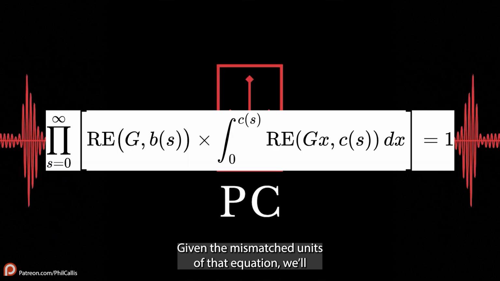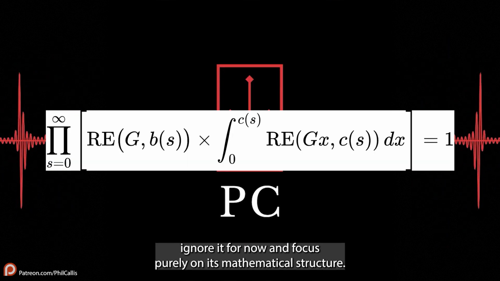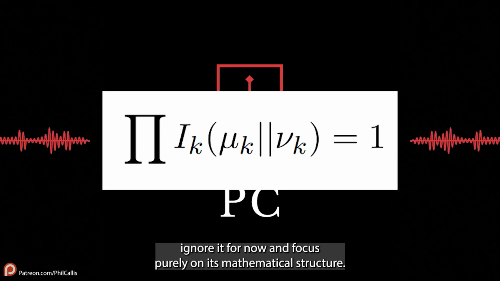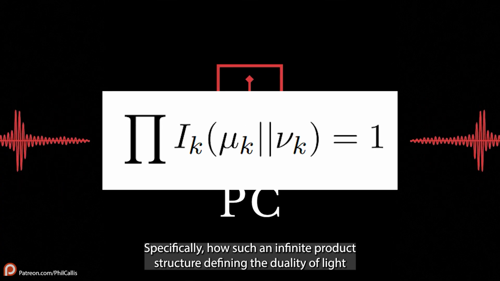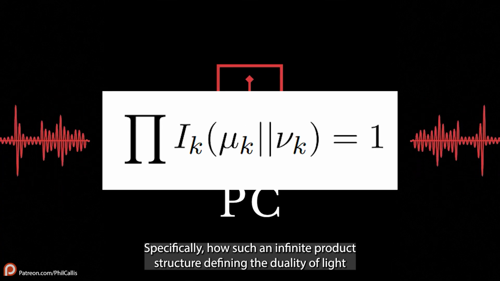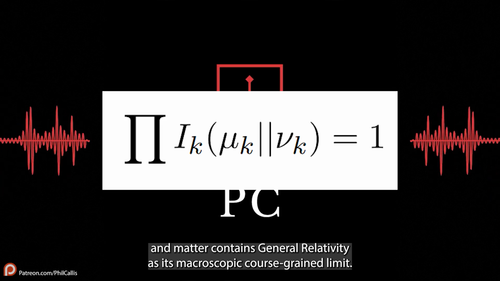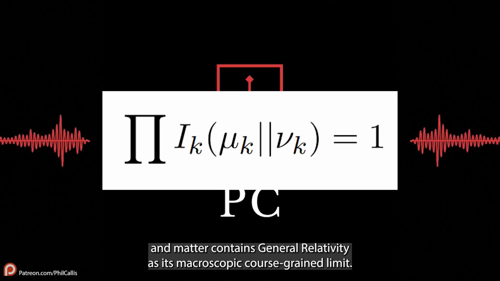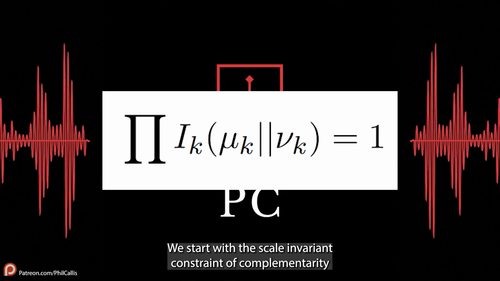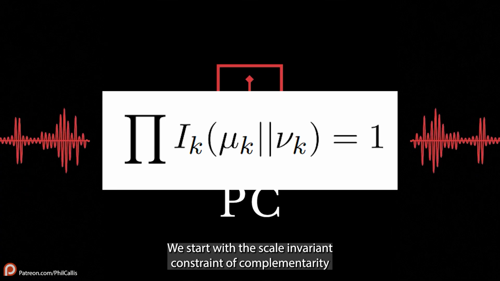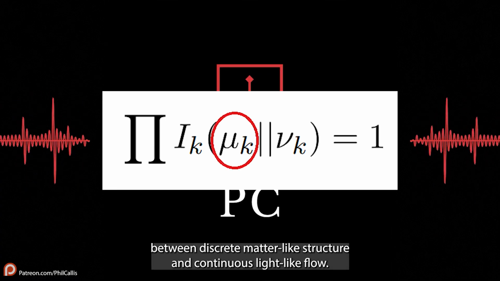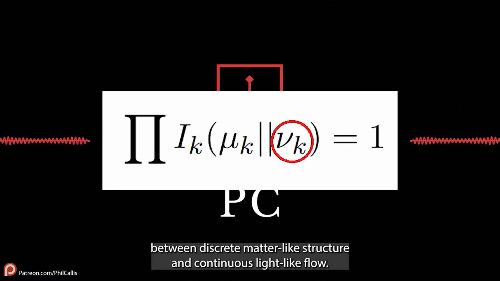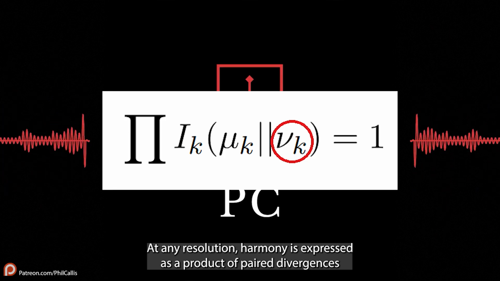Given the mismatched units of that equation, we'll ignore it for now and focus purely on its mathematical structure, specifically how such an infinite product structure defining the duality of light and matter contains general relativity as its macroscopic coarse-grained limit. We start with the scale invariant constraint of complementarity between discrete matter-like structure and continuous light-like flow. At any resolution, harmony is expressed as a product of paired divergences equaling 1.